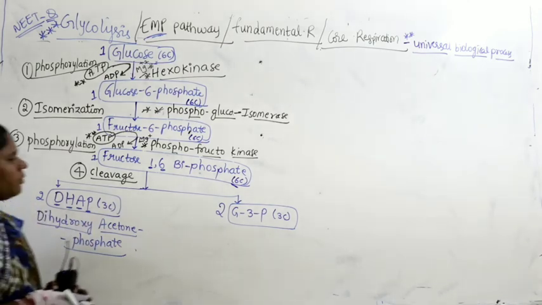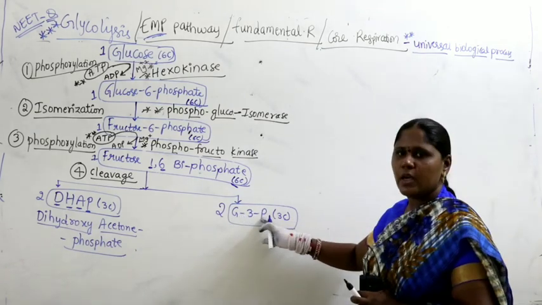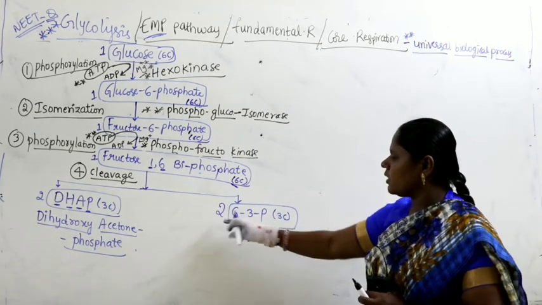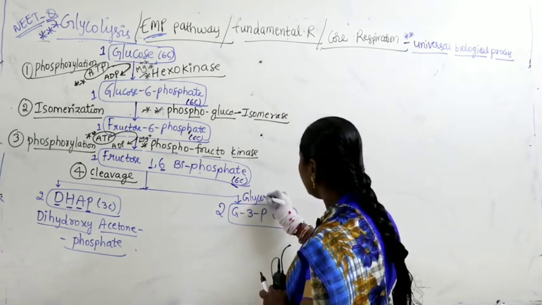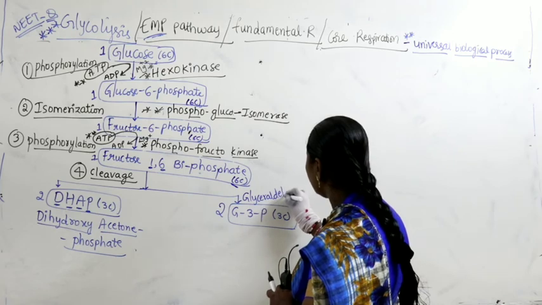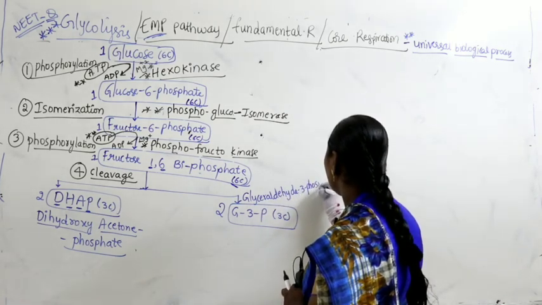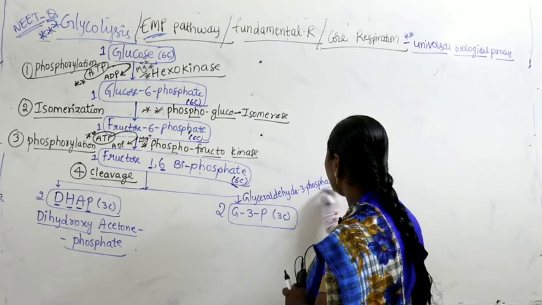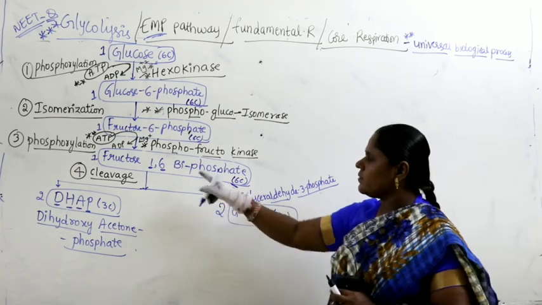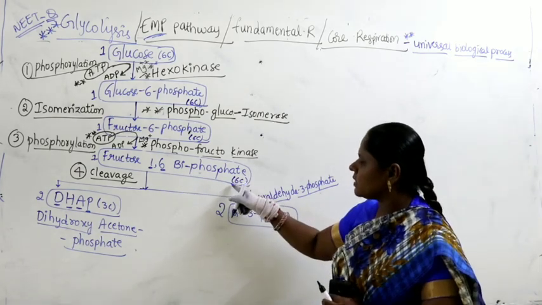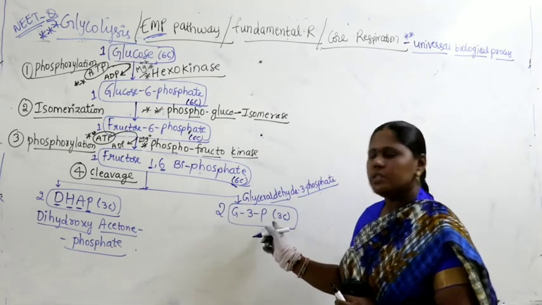What is the other compound produced here? The other compound produced here is G3P having 3 carbons. How many molecules? 2 molecules. What is G3P? You all know it very well. It is called glyceraldehyde 3-phosphate. What is the name of the compound? Glyceraldehyde 3-phosphate. Okay. The fructose 1,6-biphosphate, 6 carbons, gets split into 3 carbon DHAP and 3 carbon G3P.